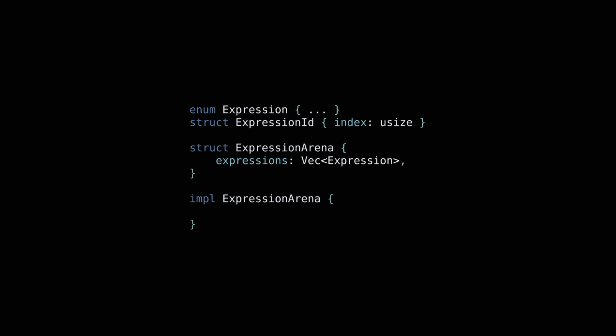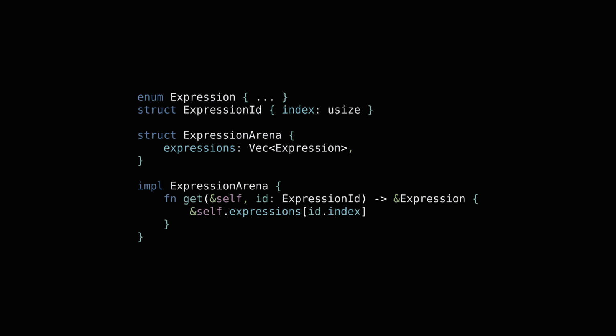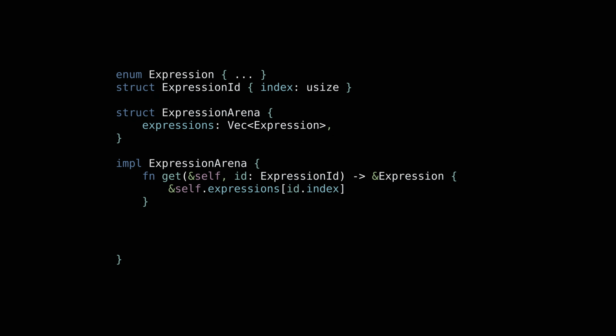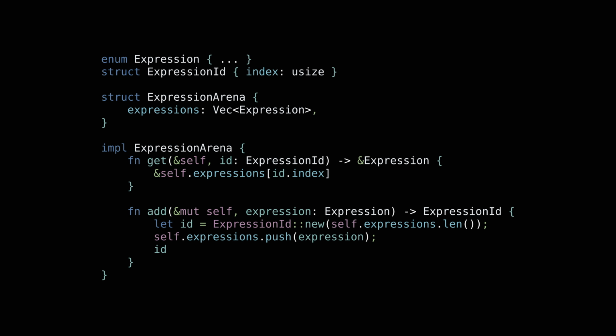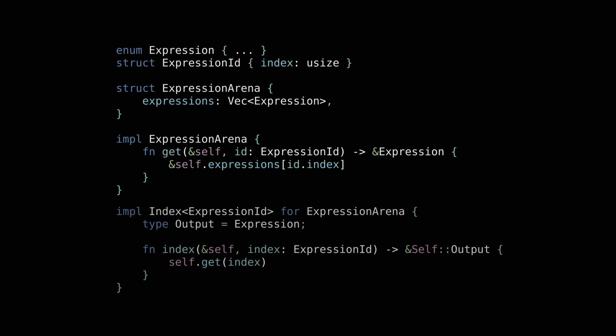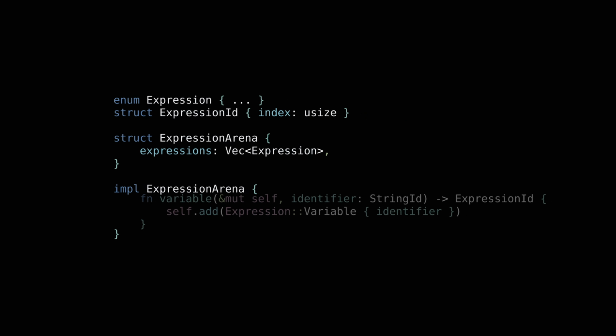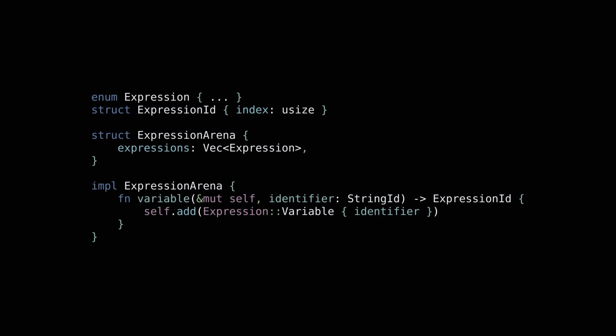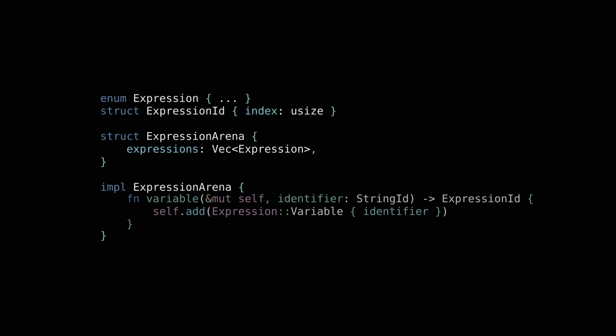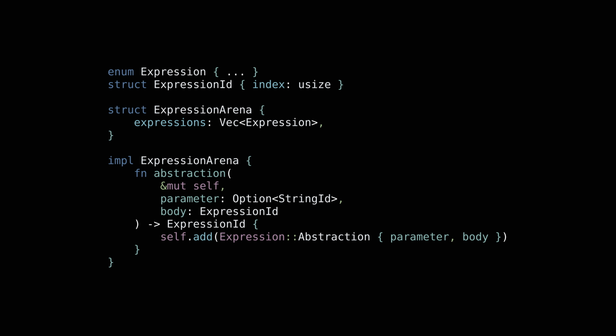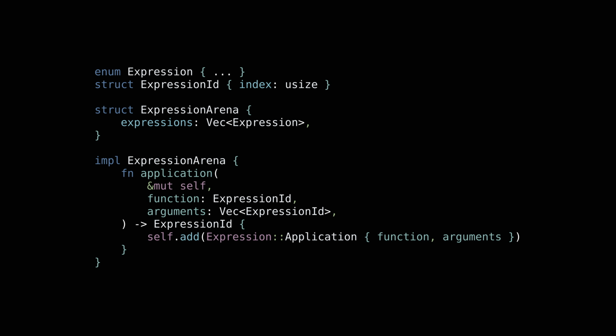We'll need two basic operations for expression arenas: a function to get an expression from an ID, and a function to add an expression into the arena and obtain its corresponding ID. For convenience, we can implement the index trait so that we can use the vector indexing notation to get expressions out of arenas. We'll implement simple builder functions to construct expressions owned by the arena. These functions simply take as input values for the fields of each variant, construct the corresponding expressions, add them to the arena, and return their IDs.